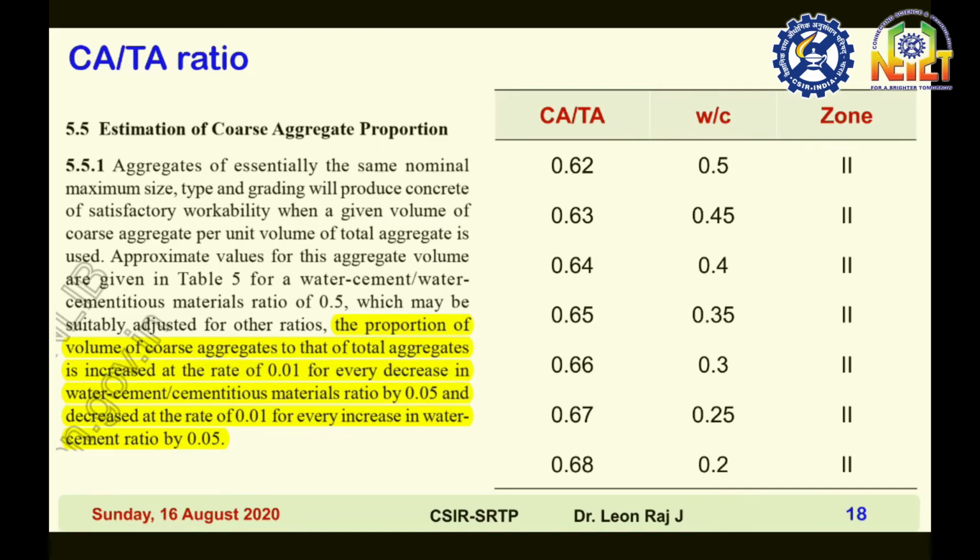The proportion of volume of coarse aggregates to the total aggregates ratio, that is Ca by Ta ratio, is increased at the rate of 0.01 for every decrease in water by cement or water by cementitious material ratio by 0.05, and decreased at the rate of 0.01 for every increase of water by cement ratio by 0.05.